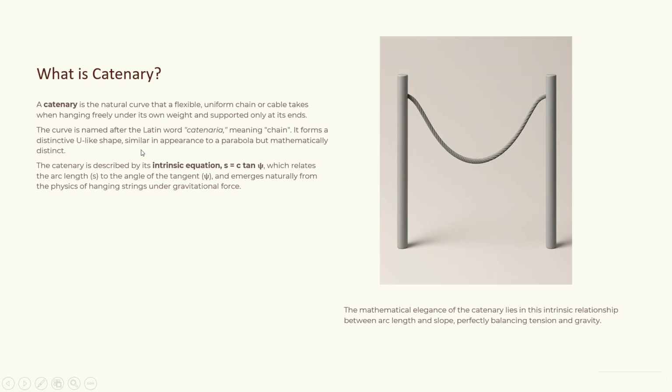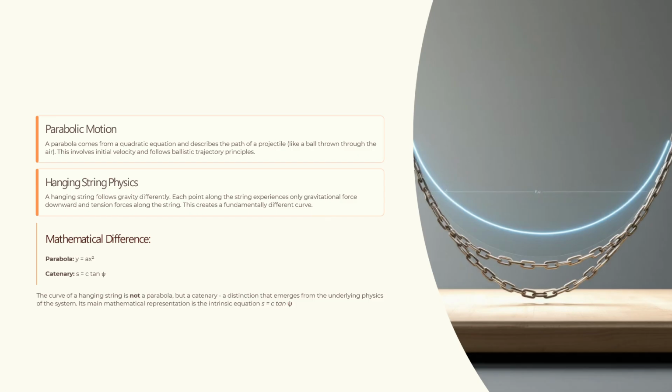So we will have a doubt, like, this looks like a parabola. Isn't it a parabola? No, it is not a parabola and it is different. Catenary is different and parabola is different. The catenary is described by its intrinsic equation S equal to C tan psi, which relates the arc length and the angle of the tangent, and emerges from the physics of hanging strings under gravitational force, right?